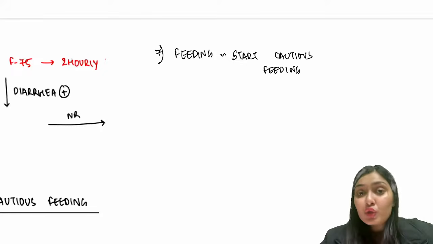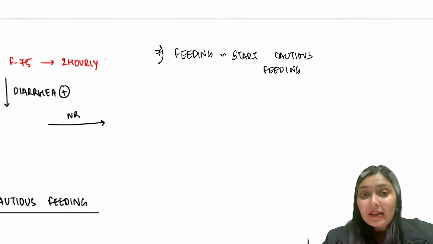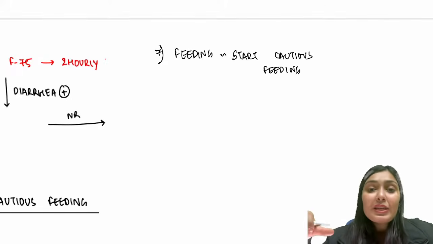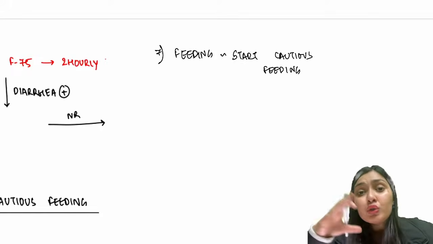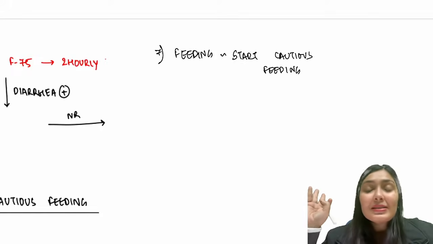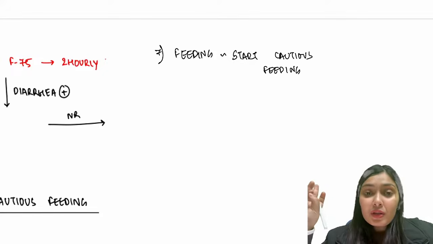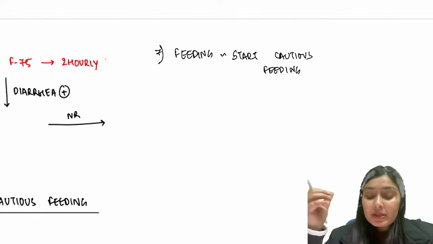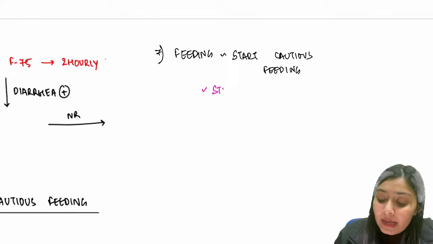Normally you and me, what are the meals that we have? We have breakfast, lunch, dinner. In between breakfast and lunch, you can have a mid-meal, a snack, and then between lunch and dinner you can have a snack, and before going to sleep after dinner you can have a little snack. So total 6 meals, 3 major meals, breakfast, lunch, dinner, and 3 minor meals. But here I have to ensure small frequent meals, every 2 hourly, right? So this feeding we start as soon as possible, and we give small frequent meals.